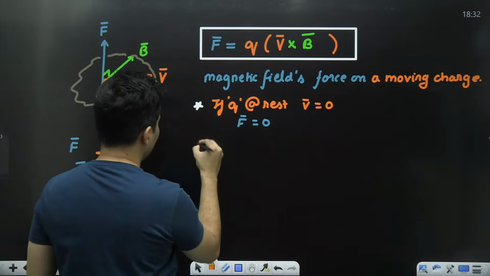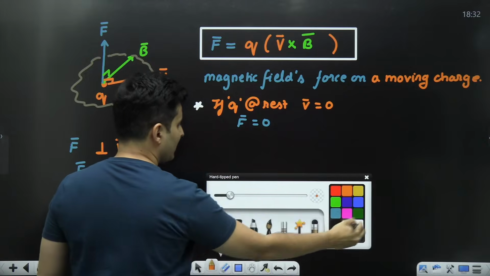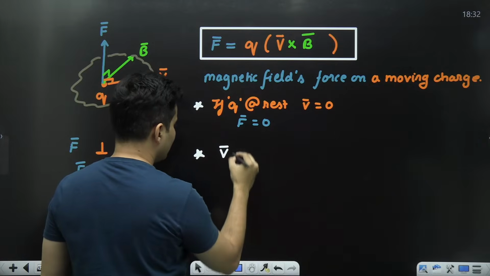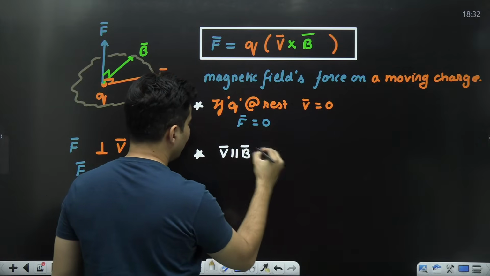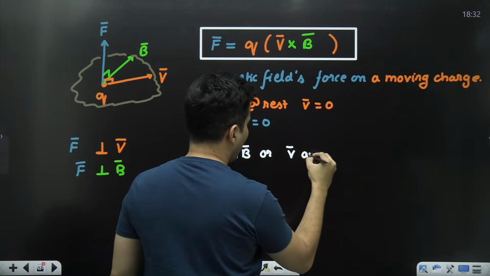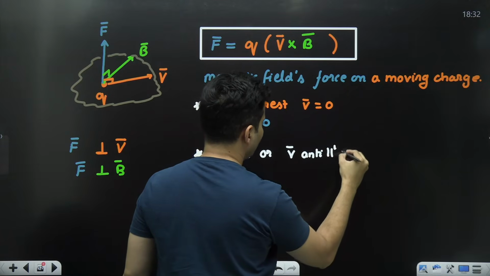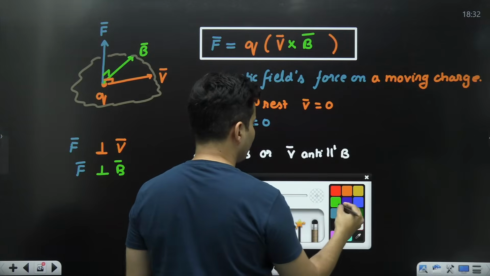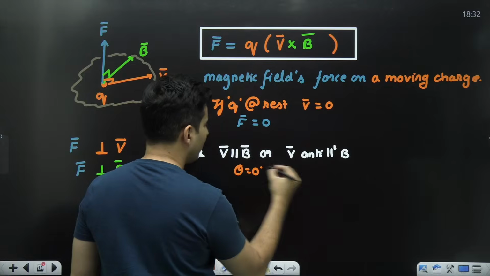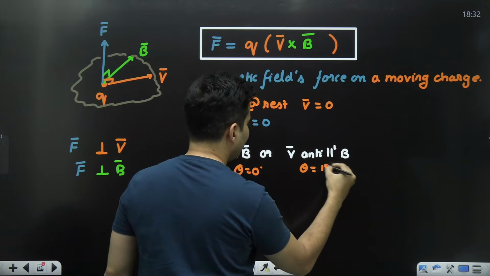Not just that, just imagine this, the second special case. Say for example, velocity is parallel to the magnetic field, or it is basically velocity is anti-parallel to the magnetic field. This is also another case. In such conditions, what will happen? Theta will be 0 degree or theta will be 180 degree.